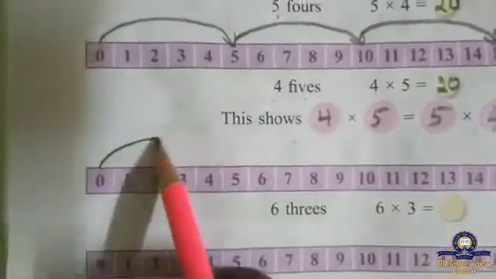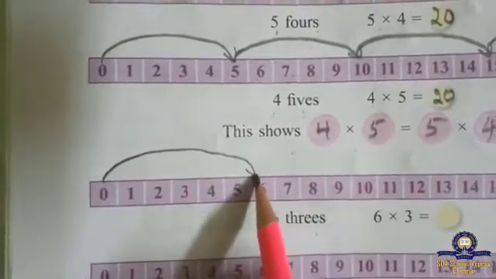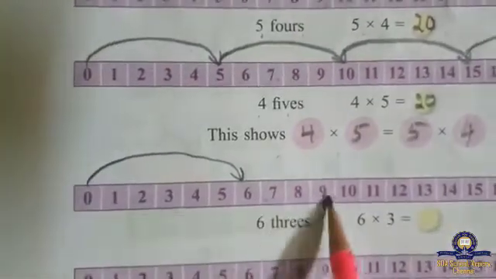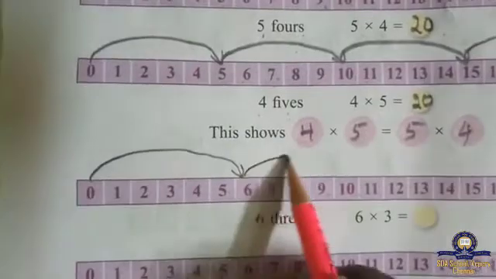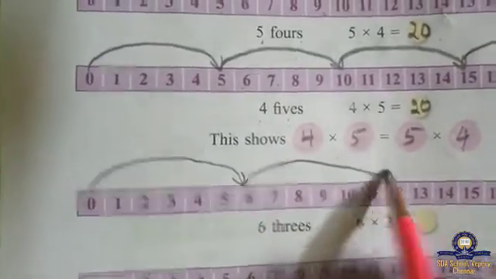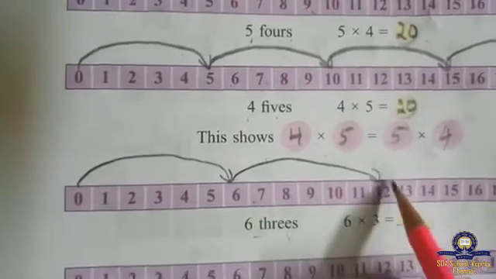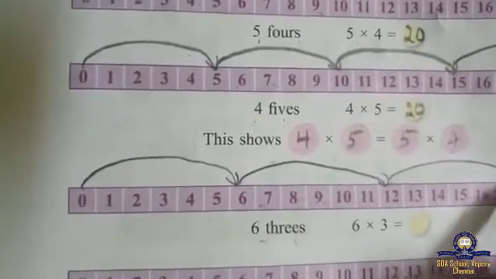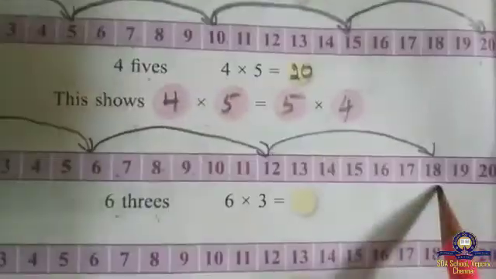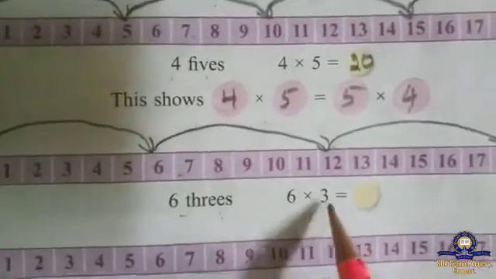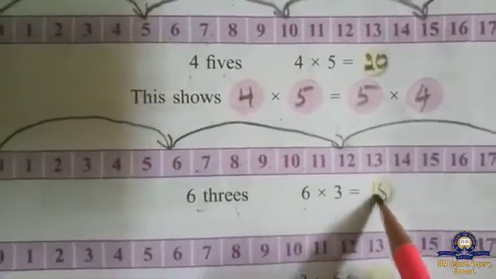Okay. 6 means first itself put the 6 number. Then you start counting 1, 2, 3, 4, 5, 6. 3 times 1, 2, 3, 4, 5, 6. Where it ends? 18. 6 3s are 18.